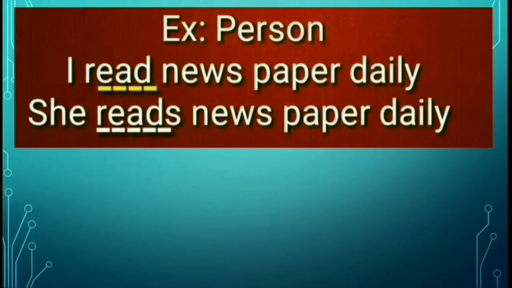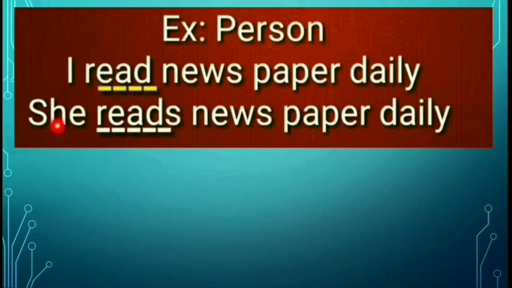Next we will see how it can change according to the person. Look at here. First example, I read newspaper daily. And second one, she reads newspaper daily. Observe the subject in the sentence. I is a first person. So total how many persons are there? Three types of person: first person, second person, third person. Here I is a first person, and read is the verb, V1.